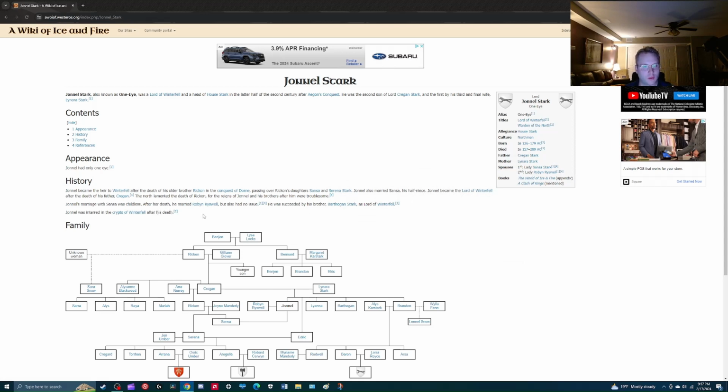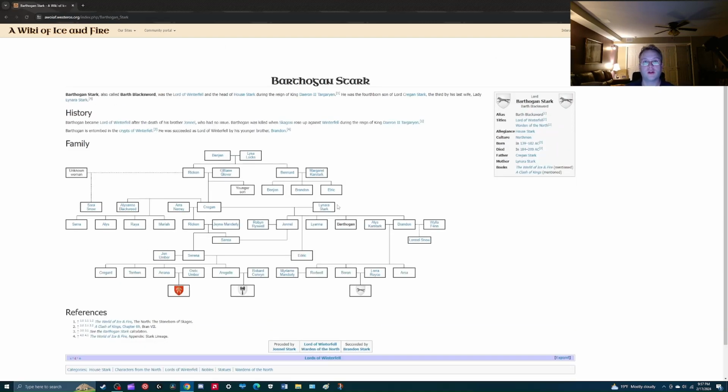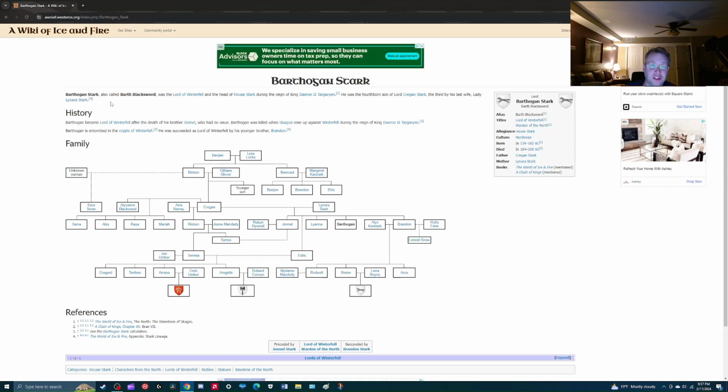Childless. After her death, he married Robin Risewell. All right, so let's just fast forward here to Barthagen. Once again, we're still dealing with the sons of Cregan Stark, so we really haven't bridged that gap to Cregan's grandson. So we're just going to try to piece this together. He had a lot of sons and just children in general.